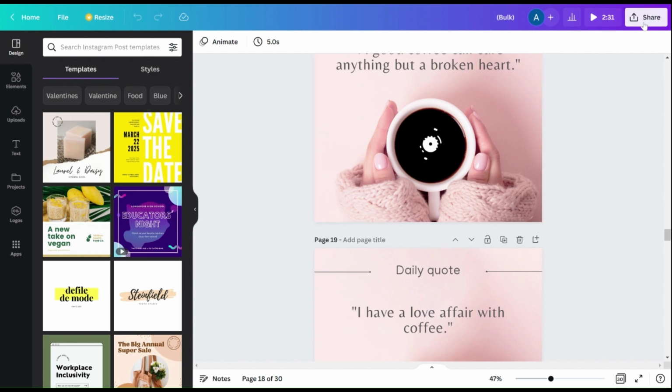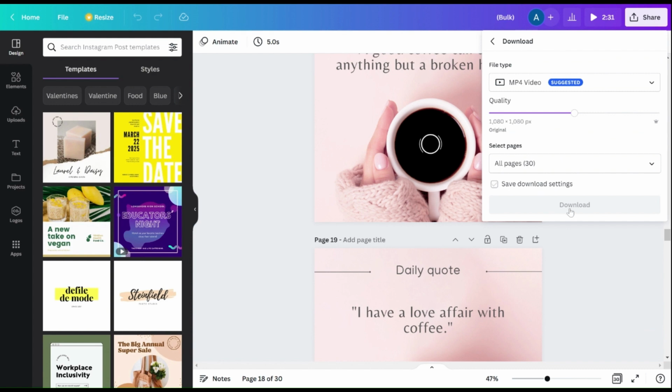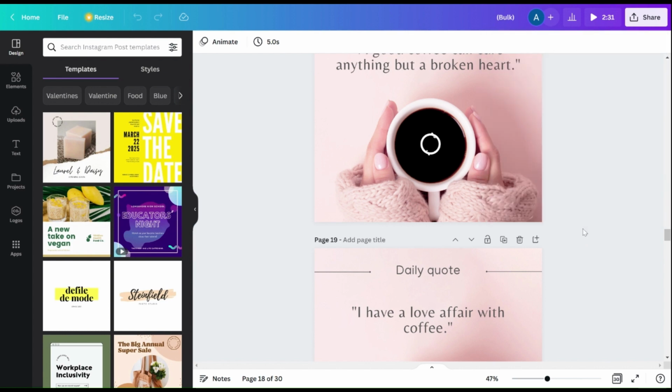So we can just click on share, download, and you can download all 30. So now you have 2 variations, and when you do your scheduling, you can schedule one design on day 1 and the second design on day 2, and then just kind of rotate. That way you've got a bit of variety and you've still got new quotes as well.